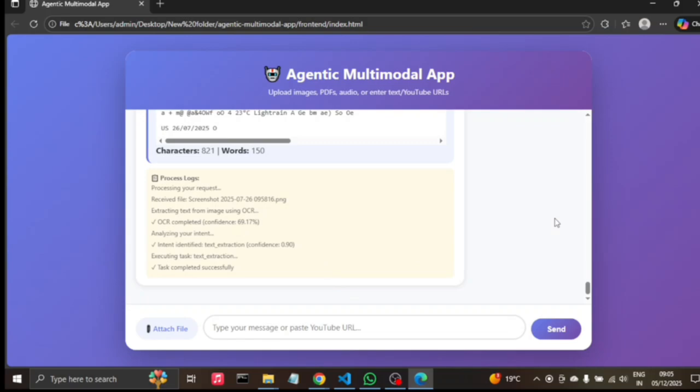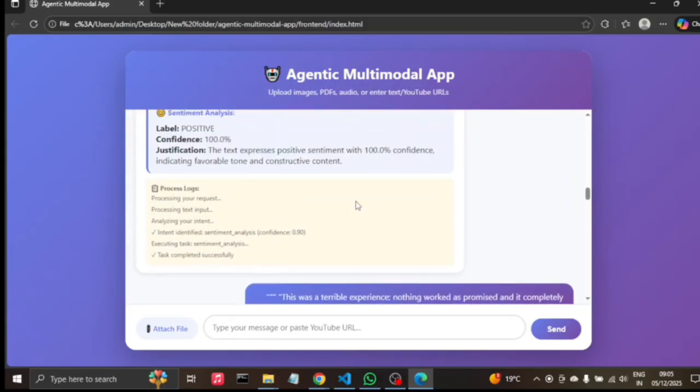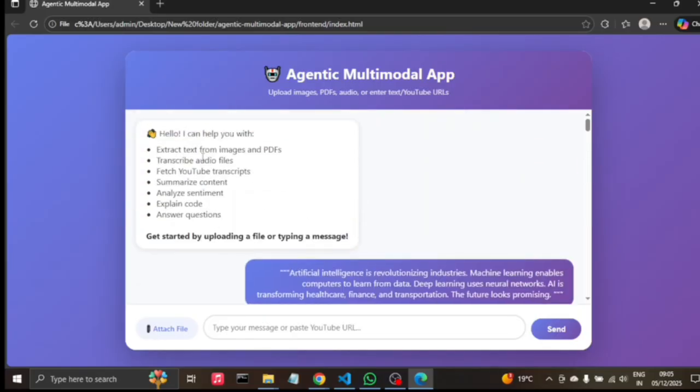So we are done with our presentation part. What I have done here is make a multi-agent system which takes the text, summarizes it, and finds the intent of it. If we give it an image, it will tell us what is in the image, give a summary and the content of it. If you give a YouTube link, using yt-dlp and Whisper, it will download the audio, convert it, and give the transcript to us. So the YouTube one is also done.